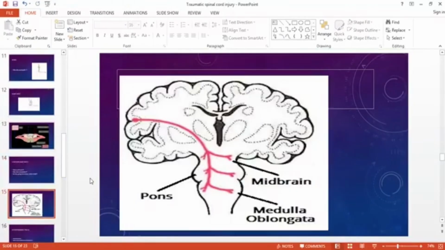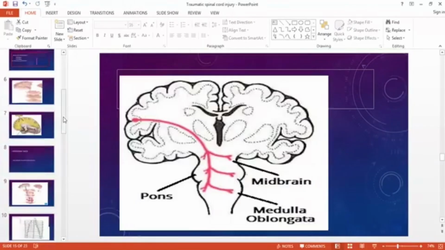Now I've asked you a question previously. Anybody know about corona radiata? Corona radiata is another name given to the pyramidal tracts. The word corona means sun and radiata stands for radiations. Here is a figure I want to show you. Look here.